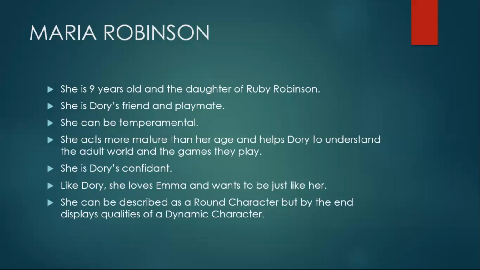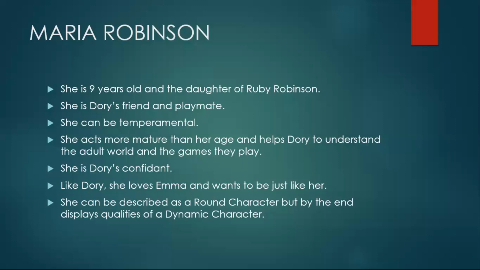Also, by the last part of the story, we hear Maria making a promise to herself and Dory that when it is their time to play, they will play differently. This not only tells us that Maria could be seen as a dynamic character, but also clearly Maria has learned a lesson.